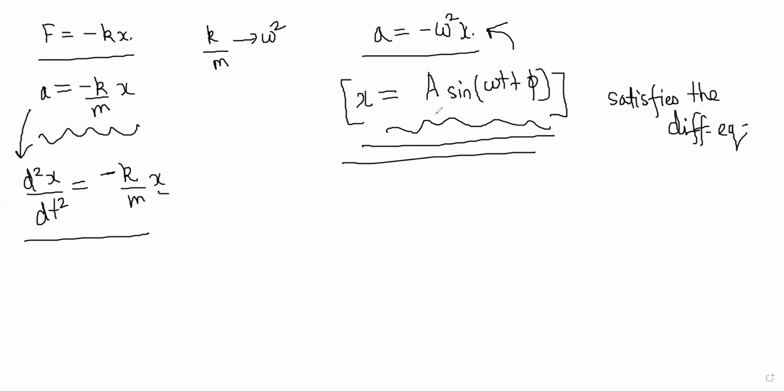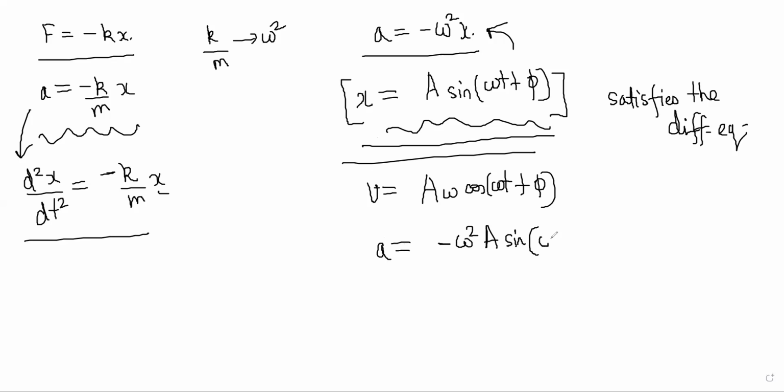So how will you confirm that? You can very easily confirm that. Take x, velocity will be what? A omega cos omega t plus phi. A single derivative will give velocity, and a double derivative will give acceleration. The double derivative will become minus omega square A sine omega t plus phi, and notice that A sine omega t plus phi can be written as x.